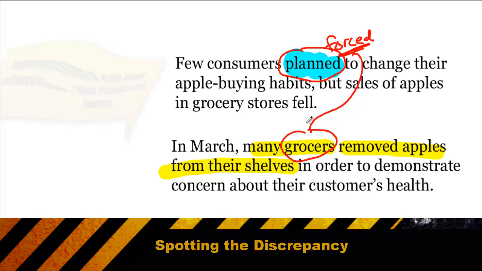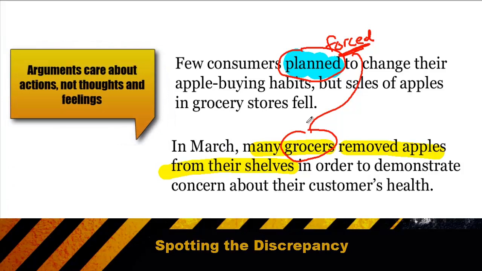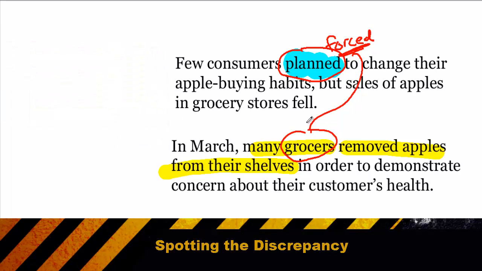Simple words that modify the action of someone in an argument become critically important. Words like planned, anticipate, feared, hope. Those all reflect the internal thought process of a person, and that internal thought process can often be very different from the end result or the final action.